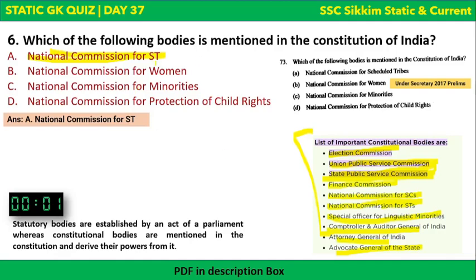And from these options, B is not a constitutional body. National Commission for Women, National Commission for Minorities, and NCPCR are also not constitutional bodies. All these options B, C, and D are statutory bodies. What are statutory bodies? They are established by an act of parliament, and they don't find their mention in the Constitution. So this is it. More details on the screen.